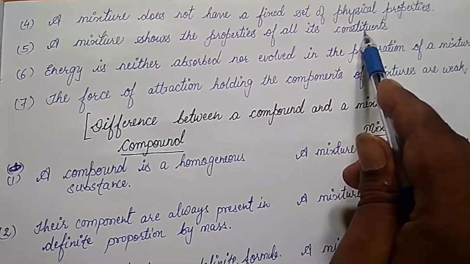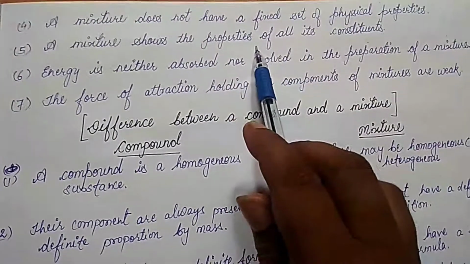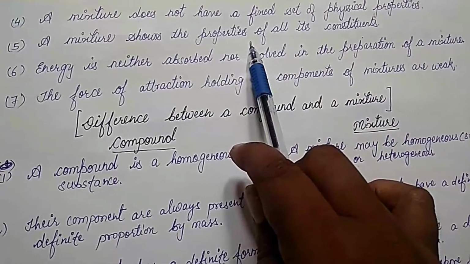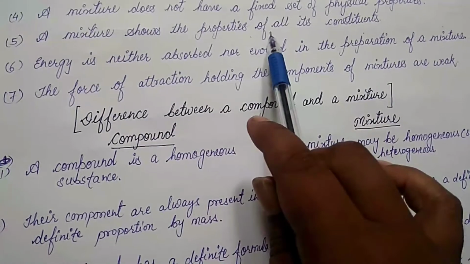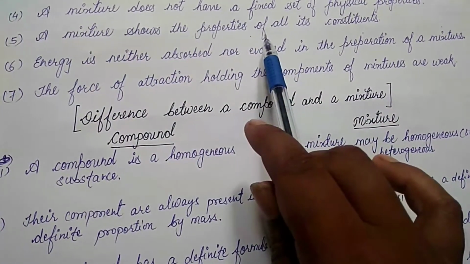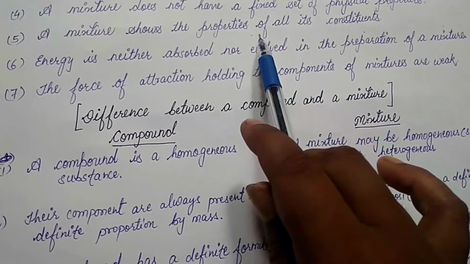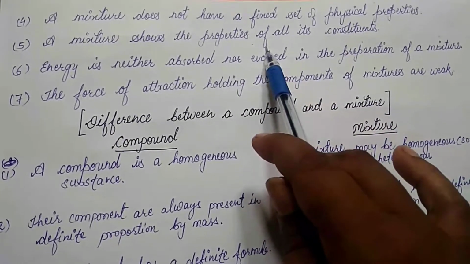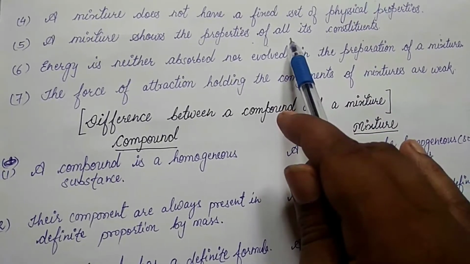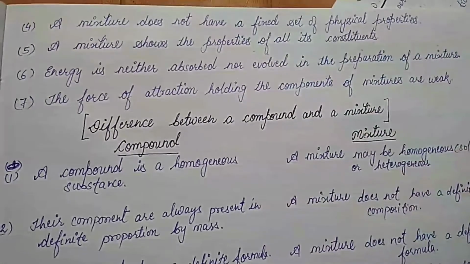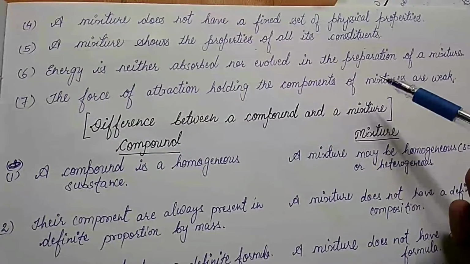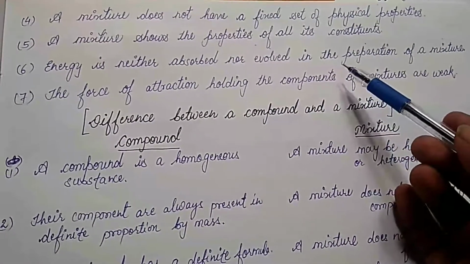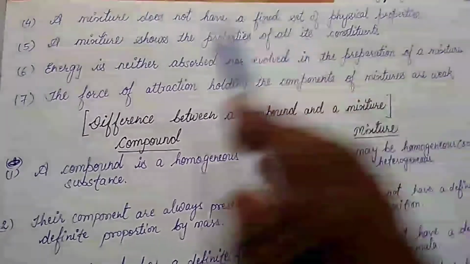For example, children, when a mixture of iron filings and sulfur is brought to the vicinity of a magnet, iron filings get attracted towards the magnet. Hence, iron retains its property in the mixture. But when this mixture is treated with carbon disulfide, sulfur dissolves in carbon disulfide, hence sulfur retains its property in the mixture.